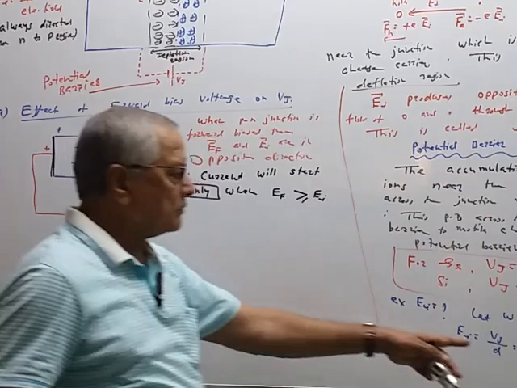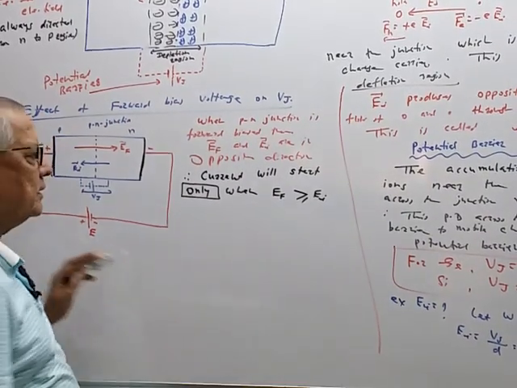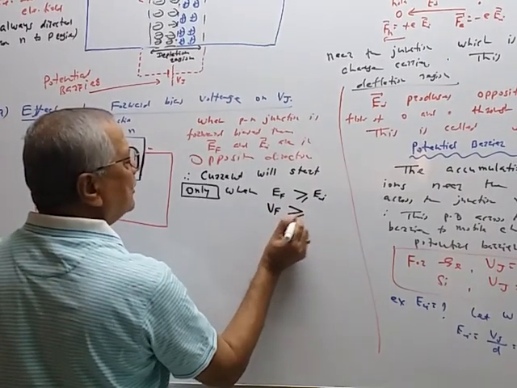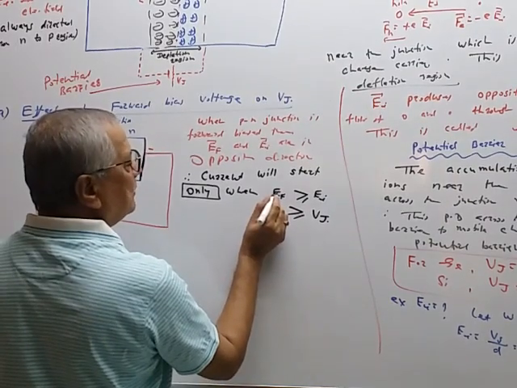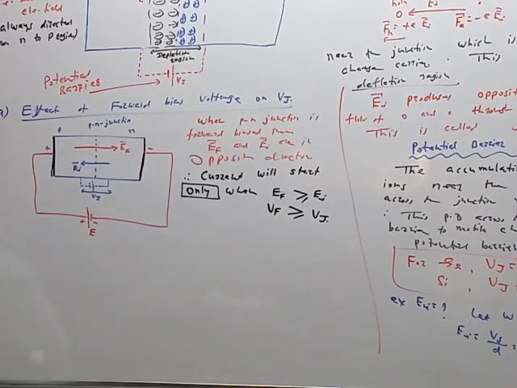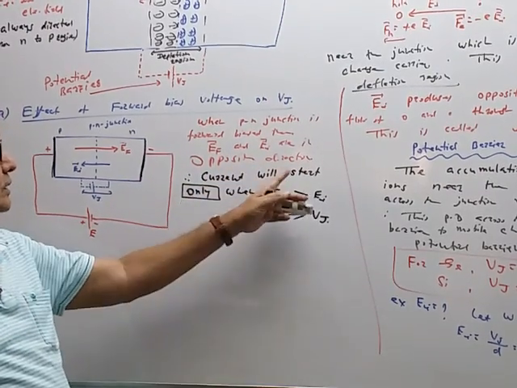The internal electric field that 10⁶ volt per meter असेल त्याच्यापेक्षा जास्त field आपण apply करायला पाहिजे, or the forward bias voltage VF must be greater than or equal to junction barrier voltage. In terms of electric field, you can write down like this. In terms of potential, you can write like this. So when the PN junction is forward biased, EF and EI are in the opposite direction.